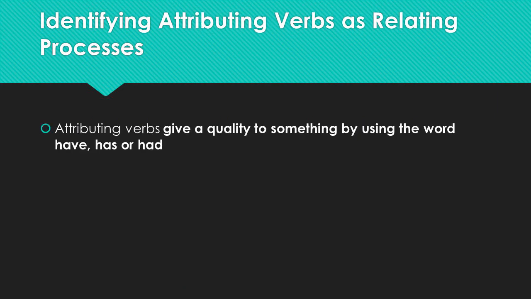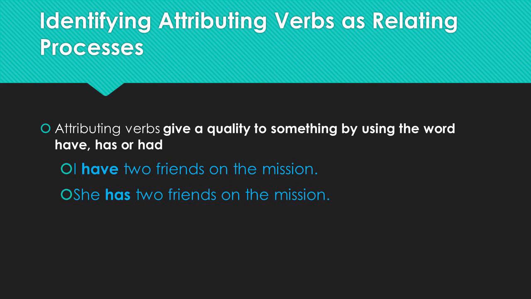Attributing verbs are quite simple to work out usually. Attributing verbs, remember, give a quality to something by using the word have or has or had. That's all you need to know. If you've got the words has or have or had, then you've probably got an attributing verb. So in this example, I have 2 friends on the mission. Have is telling us I has the quality of having 2 friends. She has 2 friends on the mission. Has is giving she the quality of having 2 friends.